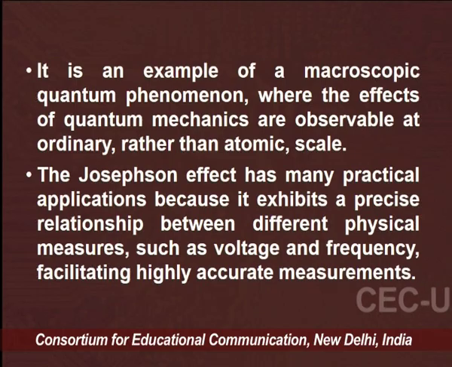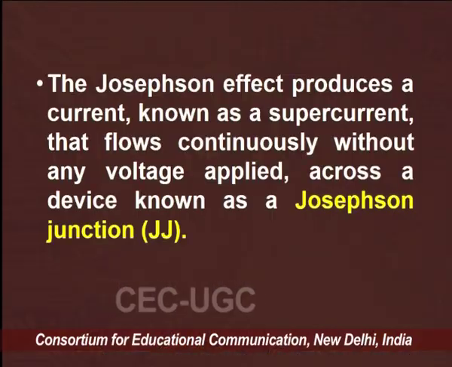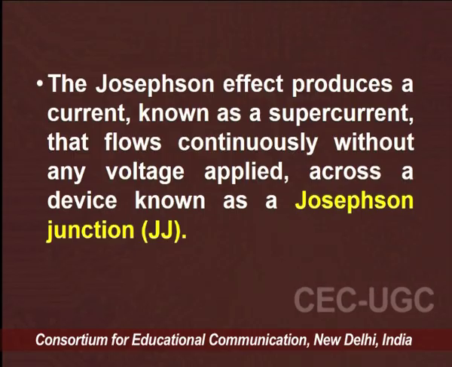So, this is the Josephson effect, and this effect produces a current which is known as the supercurrent that flows continuously without any voltage applied across the device, and that device is the Josephson junction, that is the JJ. The Josephson effect produces a supercurrent that flows continuously in the circuit, even when we are not applying a voltage across the circuit. That is why it is a Josephson junction, or JJ.